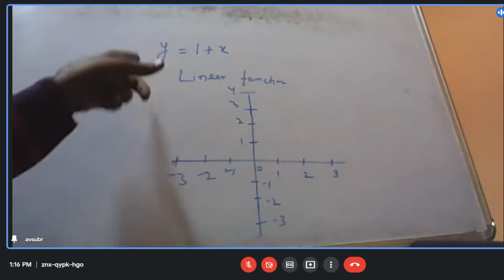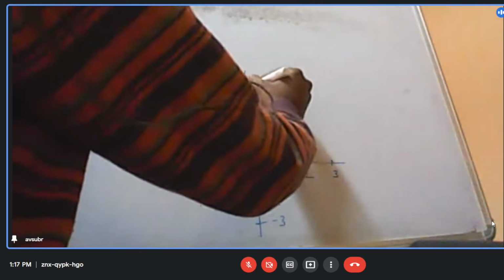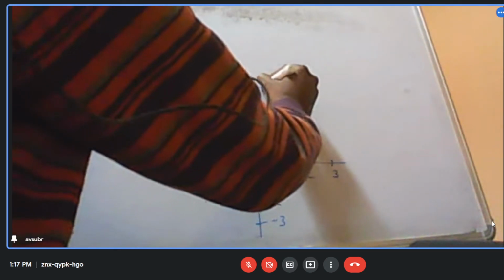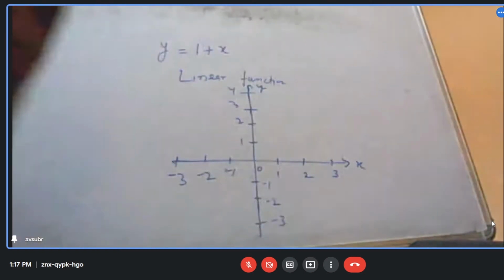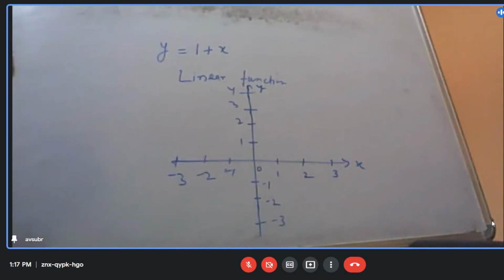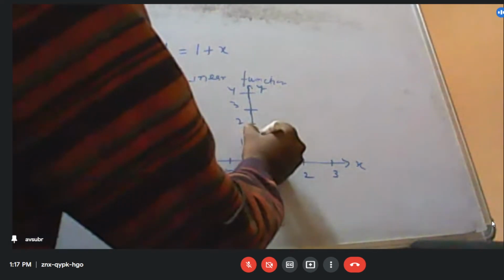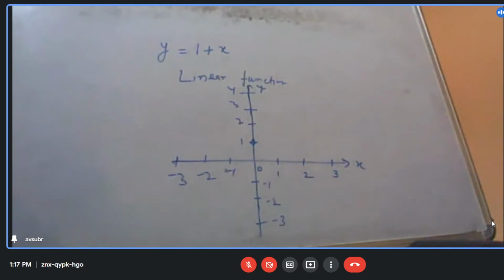This axis is y, and this axis is x. What will be the value of y at x equal to 0? 1. Straightforward.